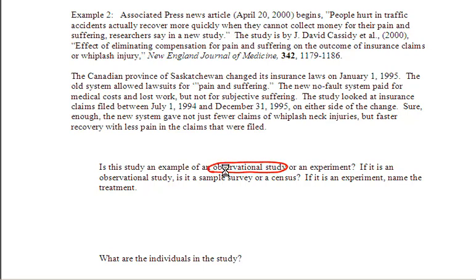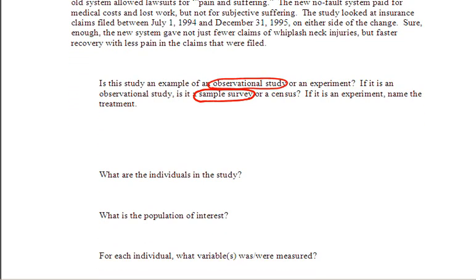Now remember, we've got two kinds of observational studies. We have a sample survey and we have a census. This particular observational study happens to be a sample survey. We did not pool all of the injury claims. We only looked at claims from July 1st, 1994 to December 31st, 1995. What are the individuals of this study? Well, the individuals of this study are actually things. They're injury claims. Of course, they were filed by people who were injured in an accident of some sort. So the individuals in this study are injury claims.